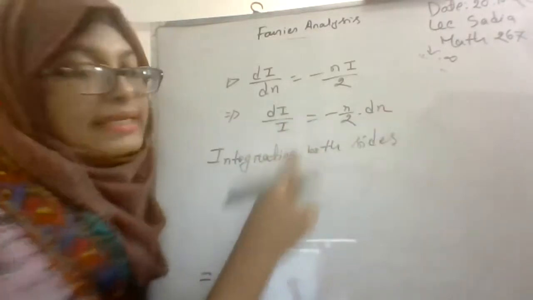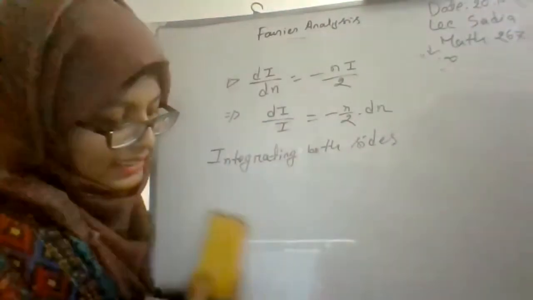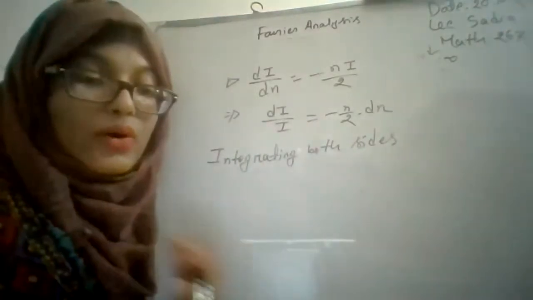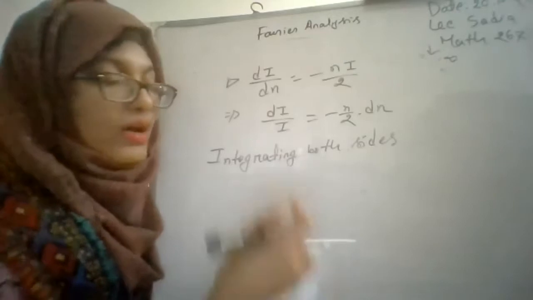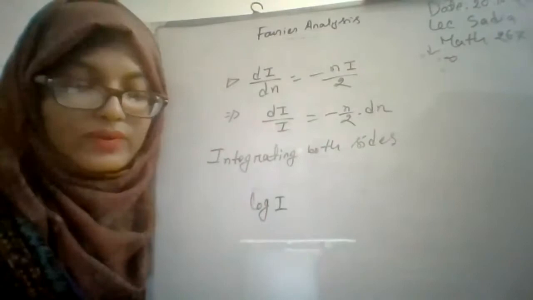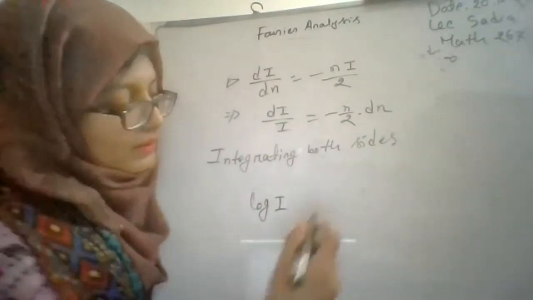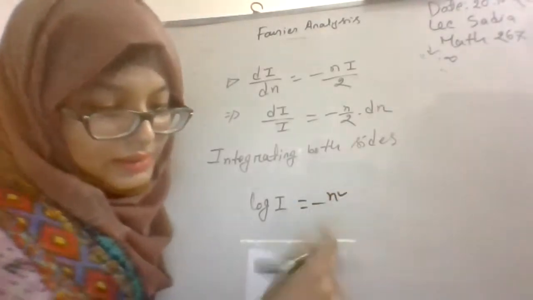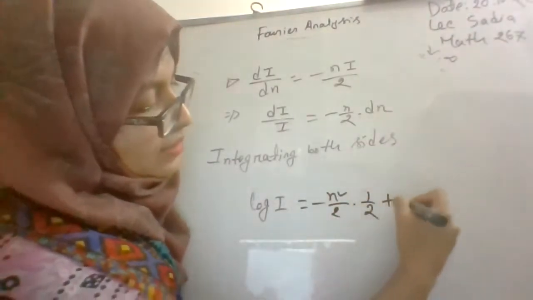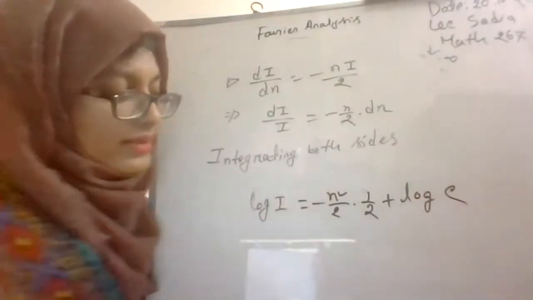So what will be the result? The integration of dI by I. All of you know that the integration of dx by x is log x, du by u is log u. So in a similar way, the integration of dI by I will be log I, and on the right side it will be minus n square by 2 into half, plus, since on the left side there is a log term, we are considering the constant term to be log c.